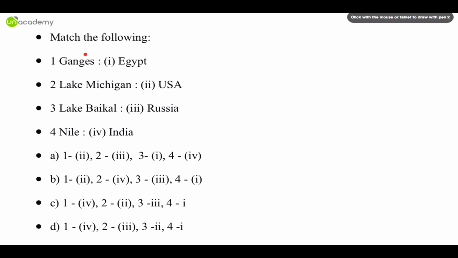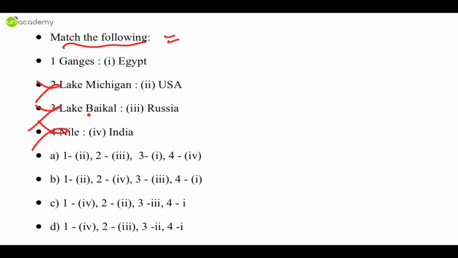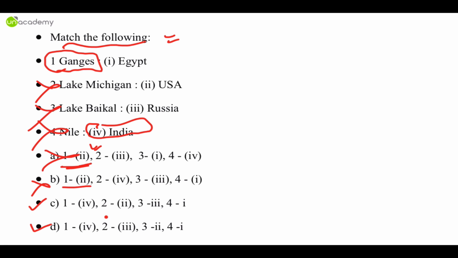Now see this question. Let's assume you have never heard the name Lake Michigan, Lake Baikal, Nile. You have never heard these names, absolutely never heard. But you know that Ganges is in India. So answer of 1 has to be 4th. Okay. So 1 cannot be 2. 1 cannot be matched with 2. Again 1 cannot be matched with 2. 1 can only be matched with 3, or C or D can be the answer. Is that understood? That's how elimination method works.